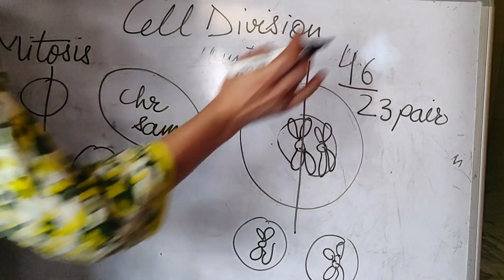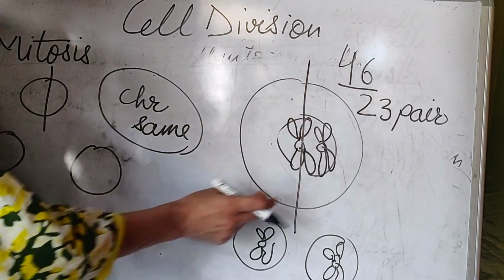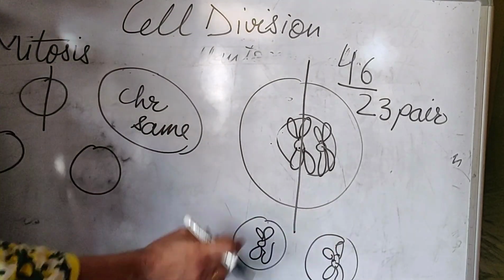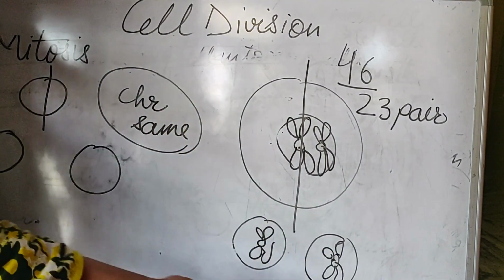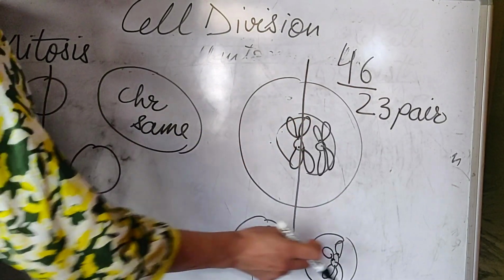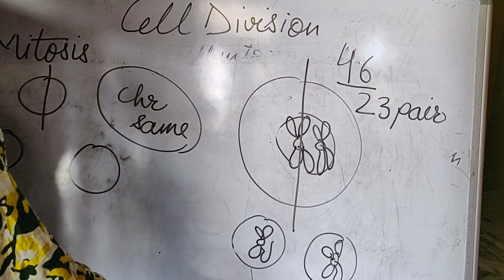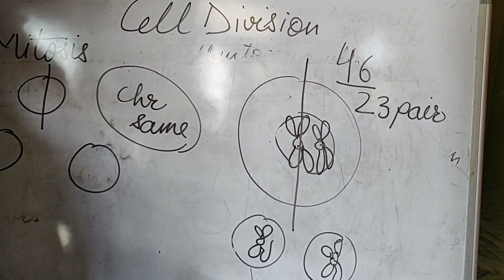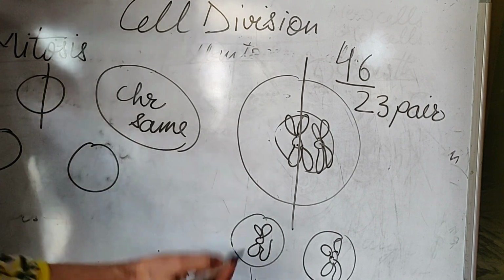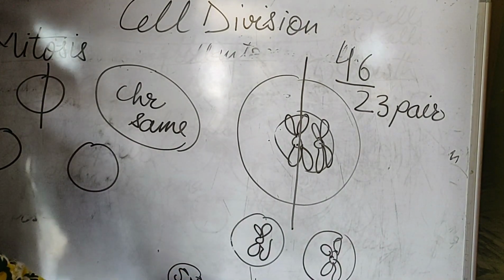If we are starting with 46 chromosomes, the first generation has half, that means 23. Then for the next generation it would go from 23 to 11 and a half, and then the next generation would be having even less.